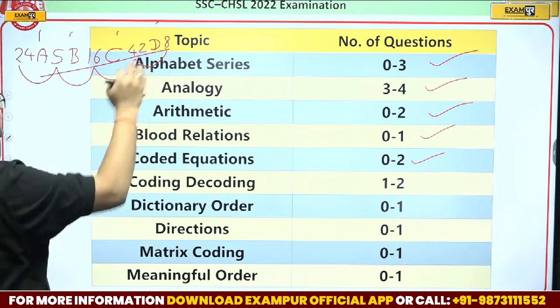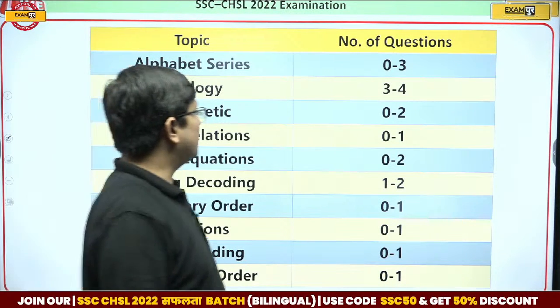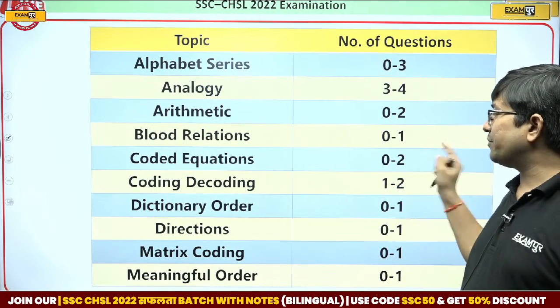So these kinds of questions, where A denotes addition, B multiplication, and so on, have been seen 0, 1, or 2. So the weightage is up to 2.